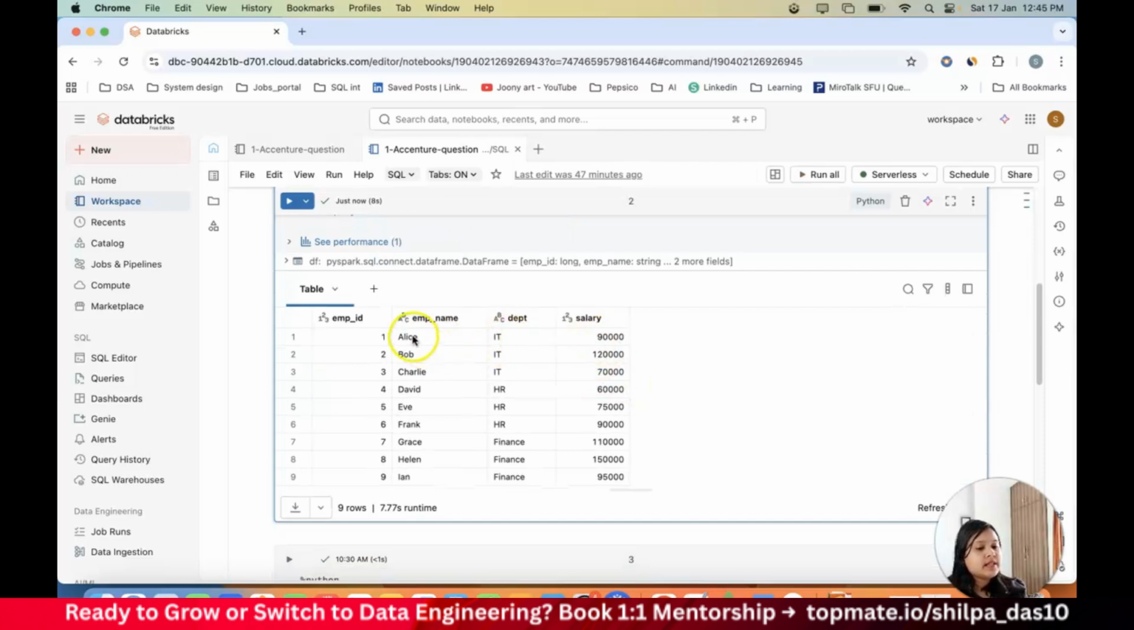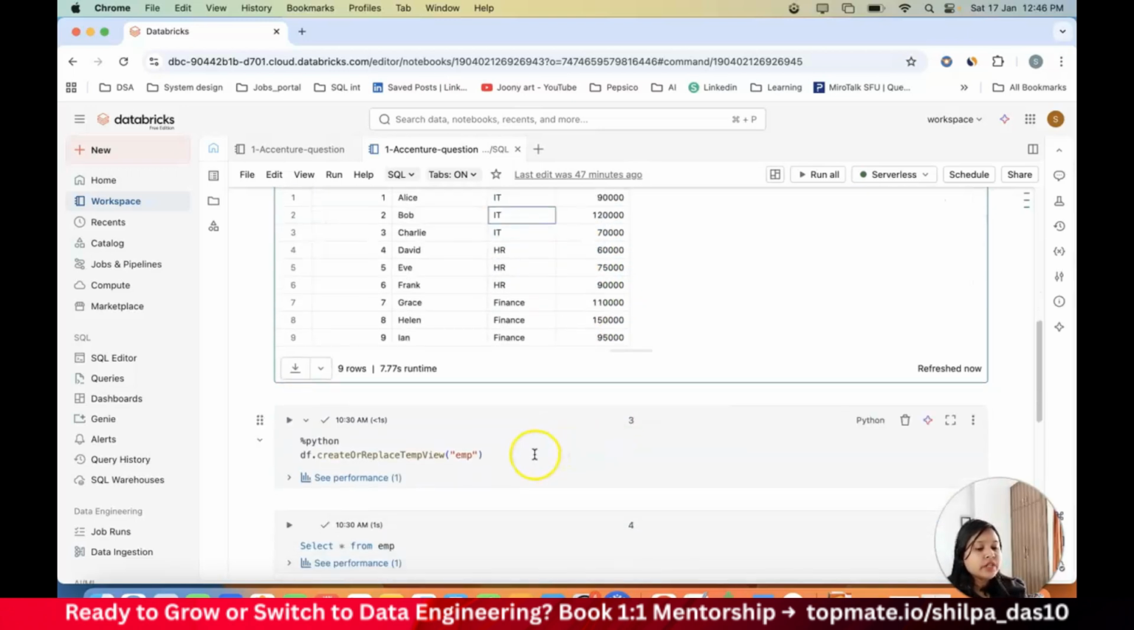The data set has different employee names. It has three departments. One is IT, second is HR, third is finance, and there are different salaries, right? Now you see the highest salary for the IT department is 1.2 lakh, for HR it is 90,000, and for finance it's 1.5 lakh, right? So now we have two things. One, we need to calculate the average salary of the company and the highest salary for each department, right?